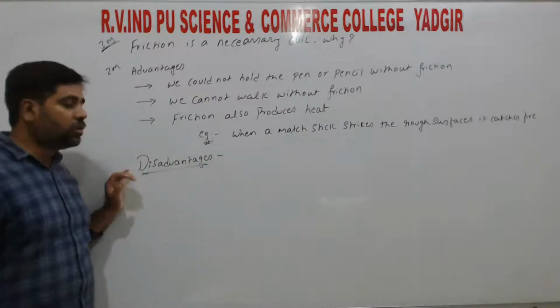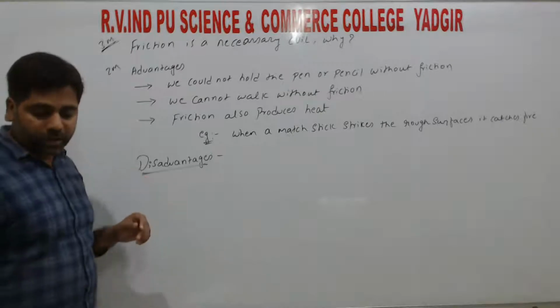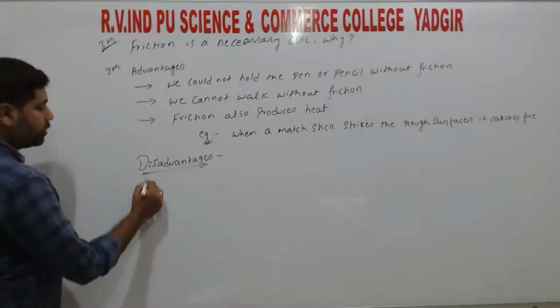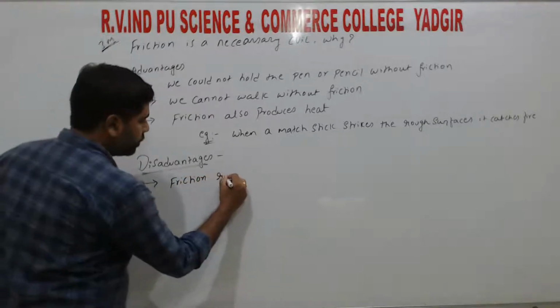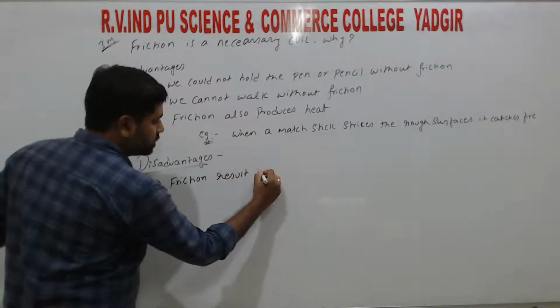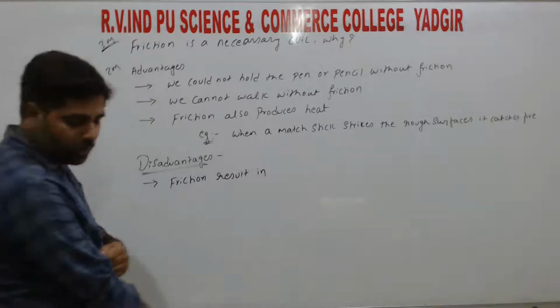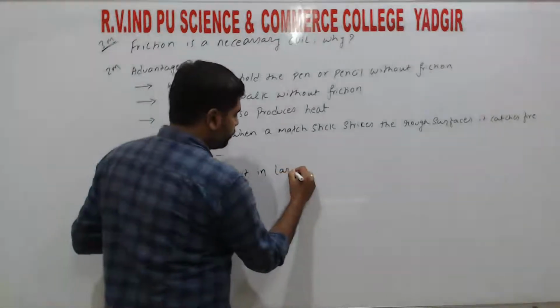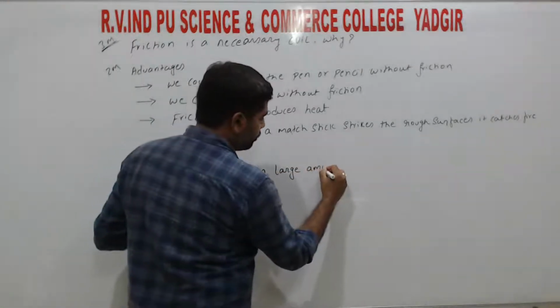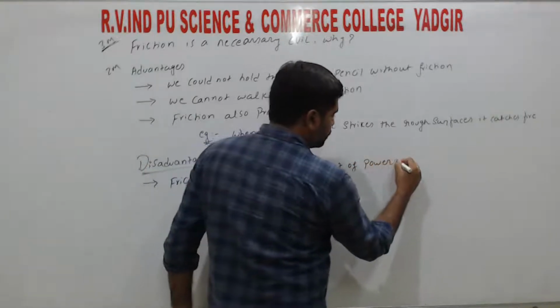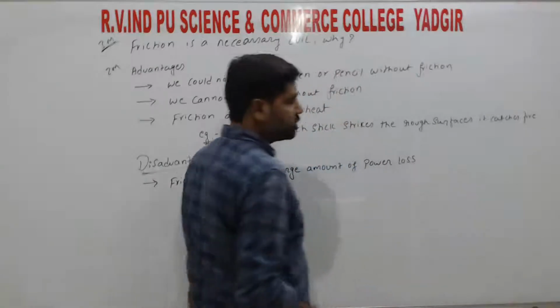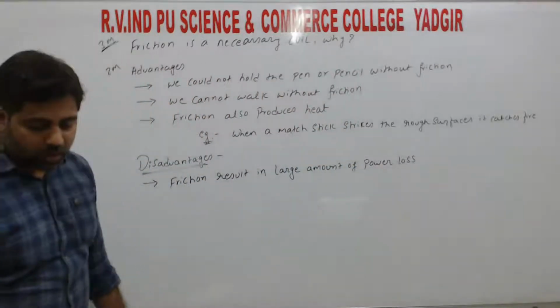ಸೊ ದಟ್ ಈಸ್ ಆಲ್ಸೋ ಒನ್ ಡಿಸ್ಅಡ್ವಾಂಟೇಜ್ ಆಫ್ friction, right? So here friction results in a large amount of power loss. So friction ಇಂದ ಏನಾಗ್ತಿದೆ ನಮಗೆ ಪವರ್ ಲಾಸ್ ಆಗ್ತಿದೆ, right?